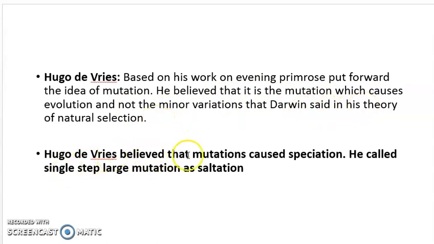Hugo de Vries believed that mutation caused speciation. Sometimes a single large mutation leads to the formation of a new species. He called such a process saltation. So Hugo de Vries was a believer that mutation is the cause of evolution. Suddenly a new species has evolved just because of mutation. Some mutation might have taken place in its DNA that made it survive better in the environment, right?